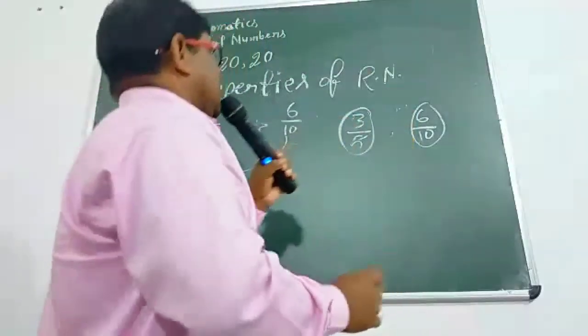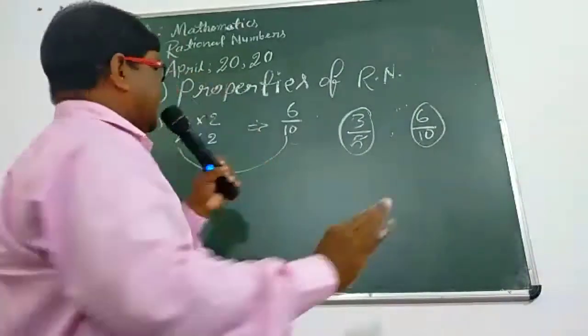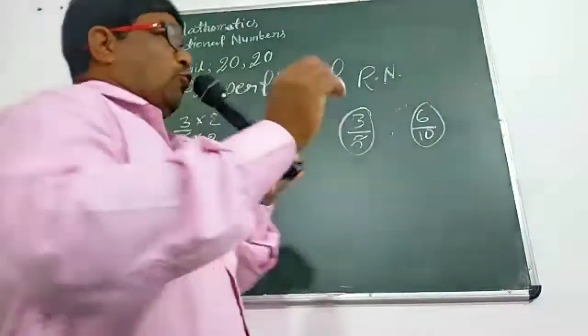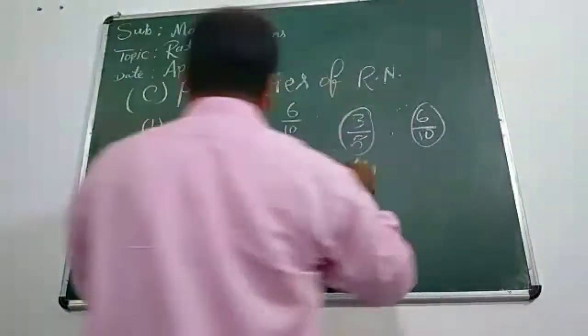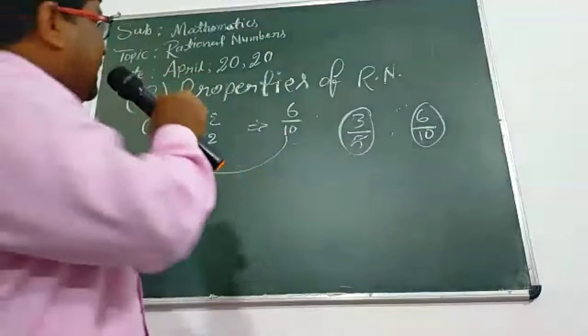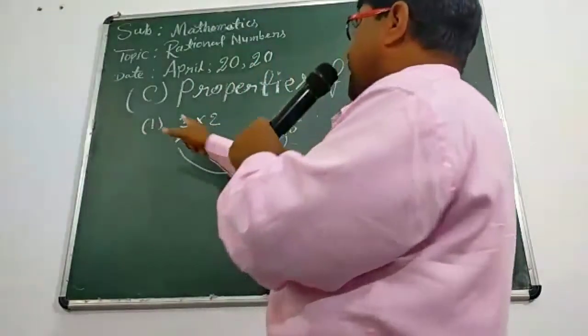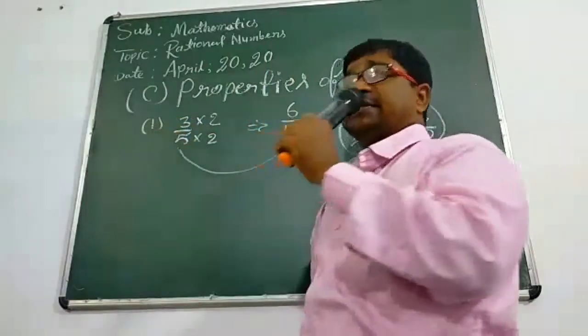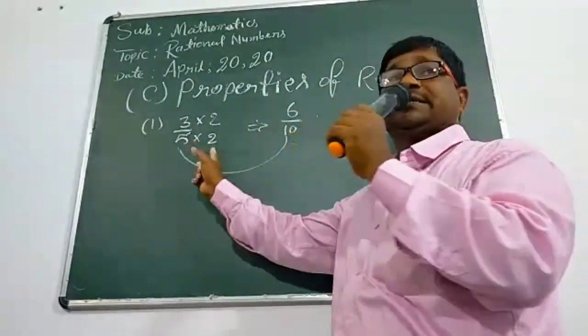Okay. Now, Arpan, if you have a problem, listen again. We are trying to declare some property related to rational numbers. Here, the first property: 3 upon 5 is a rational, but we are trying to get another rational with the help of this rational.